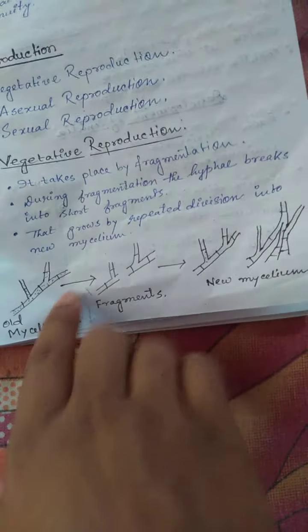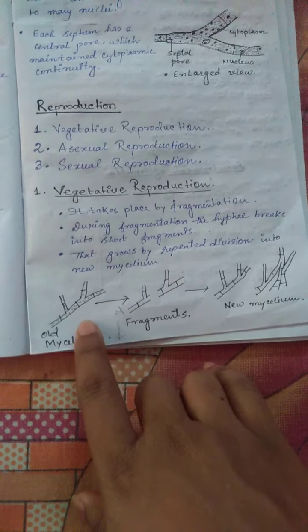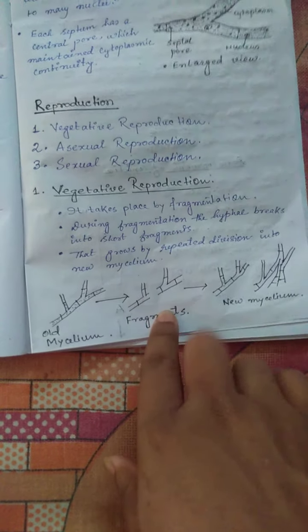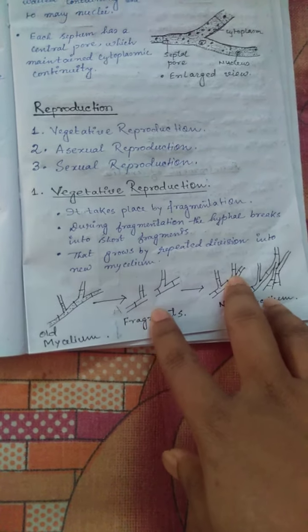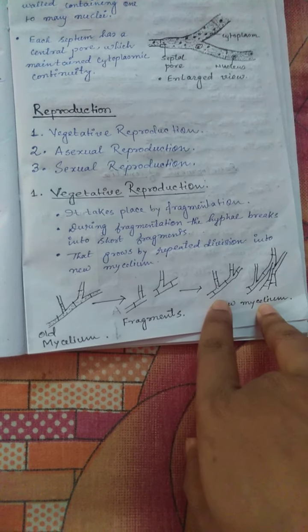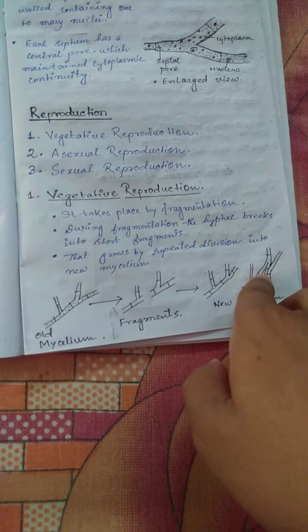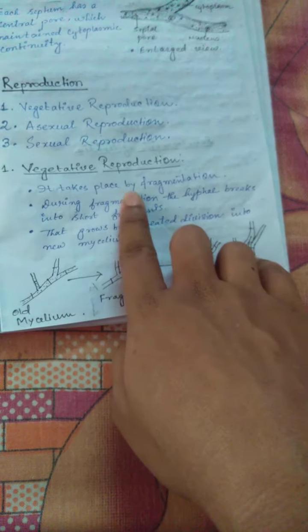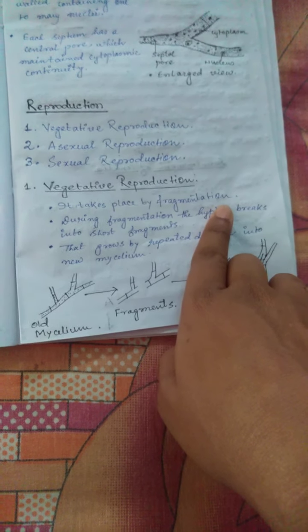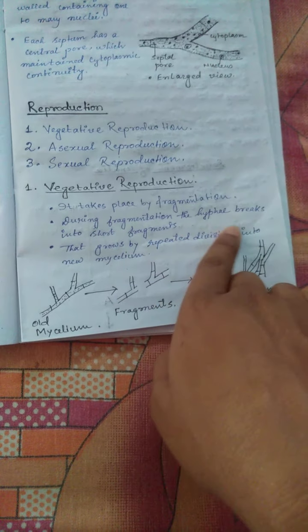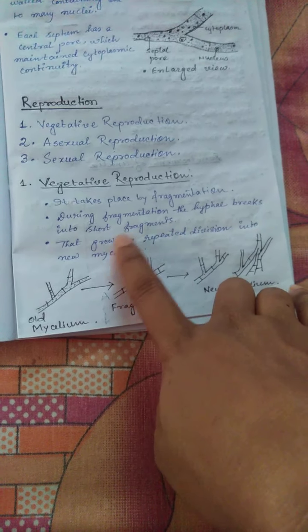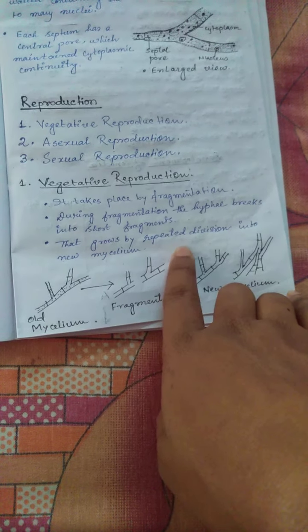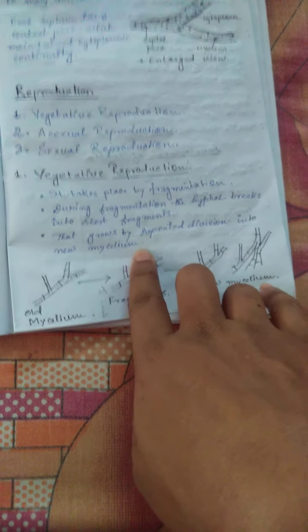Suppose this is the mycelium or hyphae. It is fragmented accidentally or by any other means. Then these two fragments can form two individual new thalli separately. So it takes place by fragmentation. During fragmentation, the hyphae break into short fragments that grow by repeated division into new mycelium.